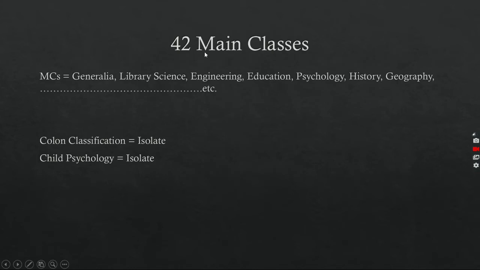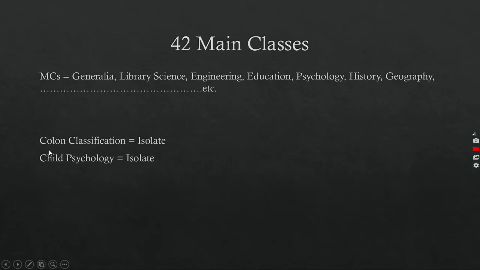In colon classification, the whole universe of knowledge is divided into 42 main classes. Universe of knowledge means the whole knowledge. In simple words, there are 42 main classes in colon classification. These 42 main classes are generalia, library science, engineering, education, psychology, history, geography, political science, mathematics, chemistry, physics, etc.